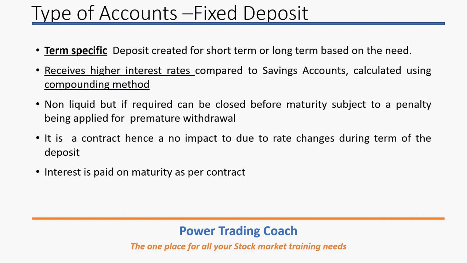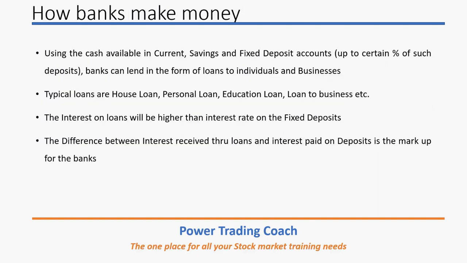Whereas if there is a change in the rate for a savings bank account, it will be effective at that time. For example, let's say on savings accounts you get 3%. If the bank decides that the savings account interest needs to be changed, and they make it 2.5%, then 2.5% will be applicable because it is not a contract, whereas a fixed deposit is a contract. And interest is paid on maturity as per the contract. That is what is mentioned on the fixed deposit.